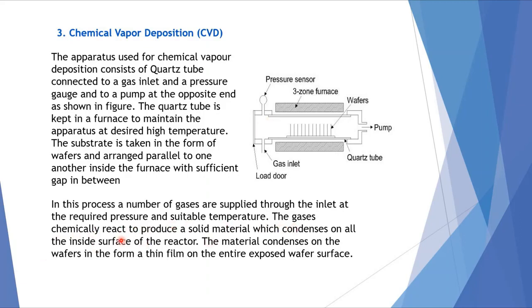The gases chemically react to produce a solid material which condenses on all the inside surfaces of the reactor. So these are the wafers here. On either side of the wafers, the deposition is taking place. The material condenses on the wafers in the form of a thin film on the entire exposed wafer surface.